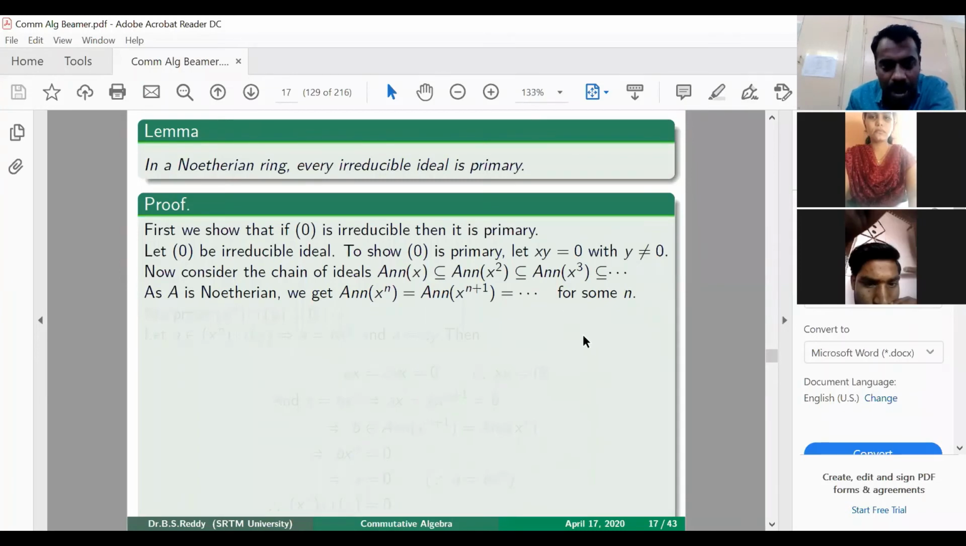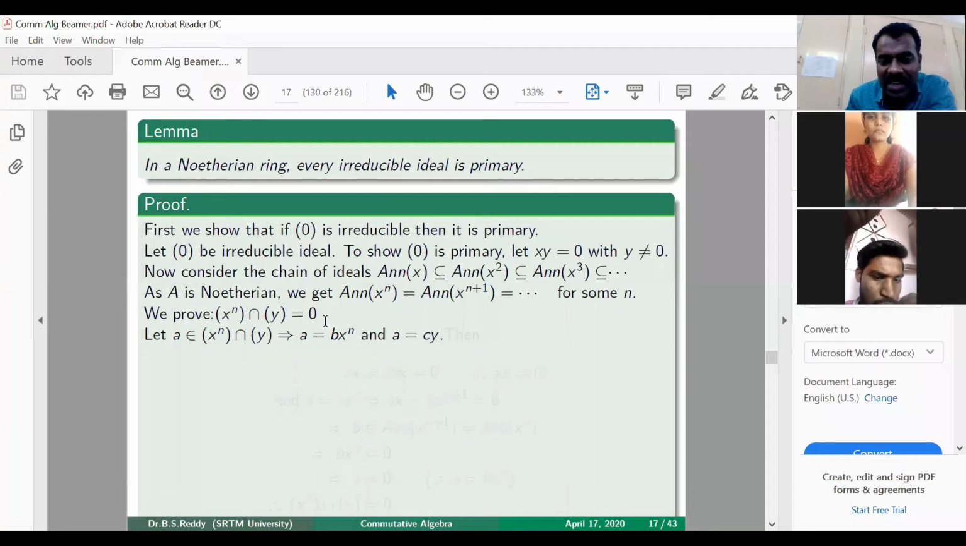Now we prove that the intersection of (x to the power n) and (y) is 0. That means we are trying to show that 0 can be written as an intersection of these two ideals. Then we will use the definition that it is irreducible, so one of them should be equal to 0, but y is non-zero. So we get that x to the power n is 0. That is the idea. So we prove that the intersection of (x to the power n) and (y) is actually the 0 ideal.